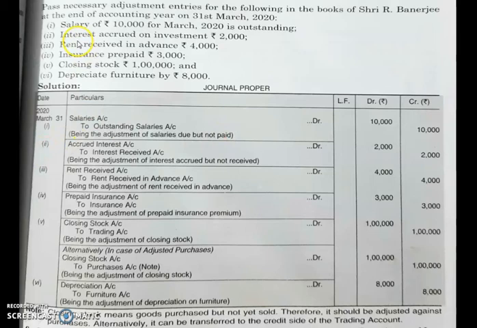Okay. Now next is interest accrued on investment 2,000. So what is the entry? Accrued interest account debited to interest received account, being the adjustment of interest accrued but not received. So this interest has been accrued but we have not received it. So it will be debited and to interest received account with 2,000. What is the next? Rent received in advance 4,000. So what is the entry? Rent received account debited to rent received in advance account 4,000.